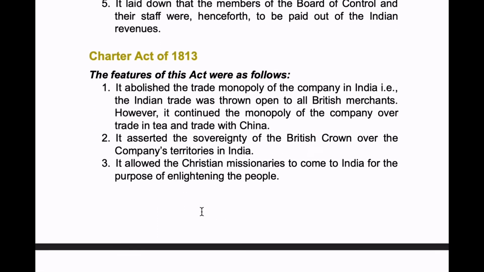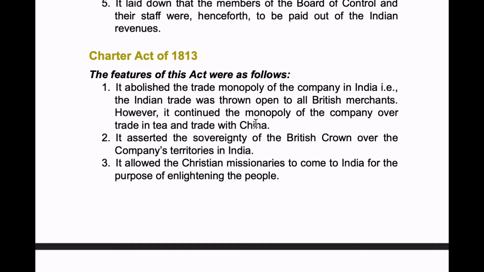So Charter Act 1813, the features of this act were as follows. It abolished the trade monopoly of the company in India, that is, the Indian trade was thrown open to all British merchants. However, it continued the monopoly of the company over trade in tea and trade with China.